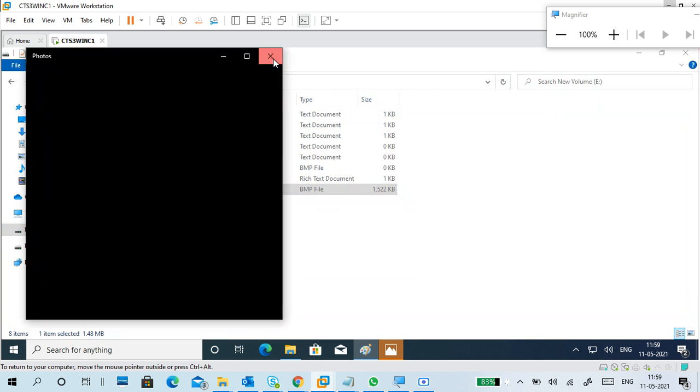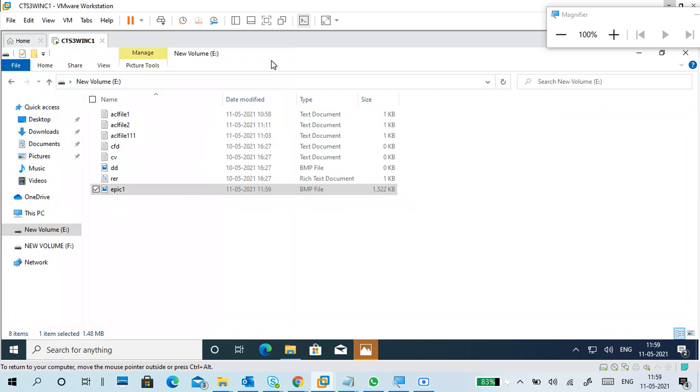Close it. Now open. Now definitely it should show the picture. This EFS practical needs a neat, clean working model only, not like this.